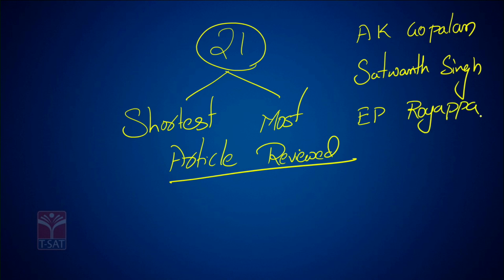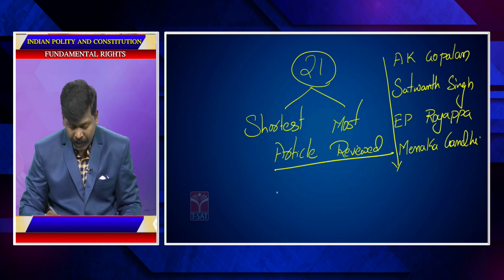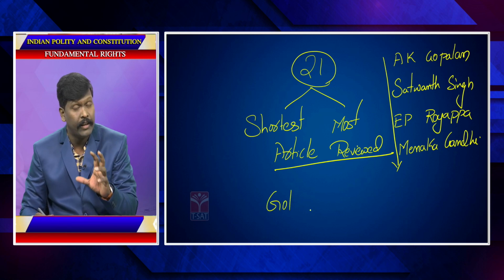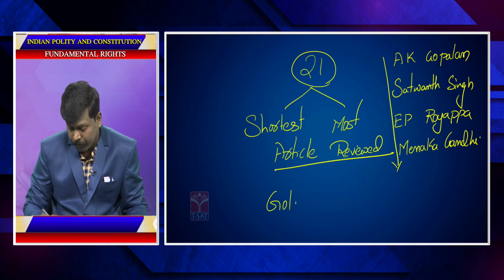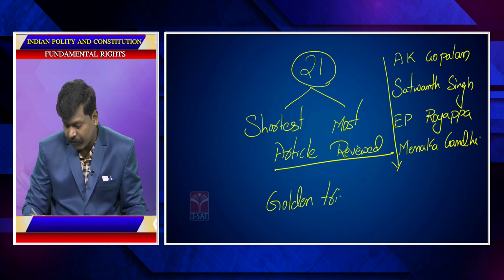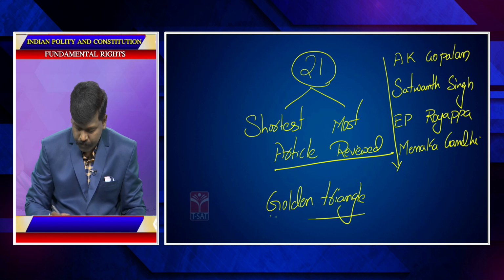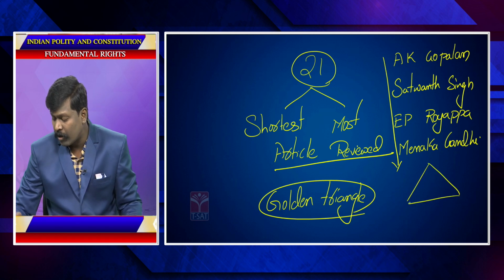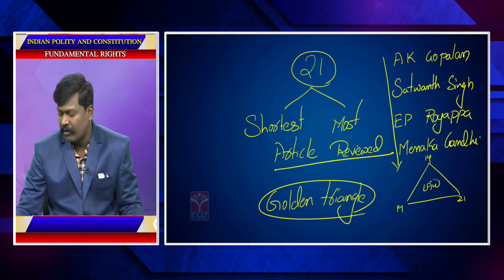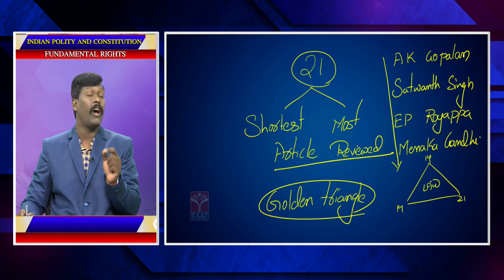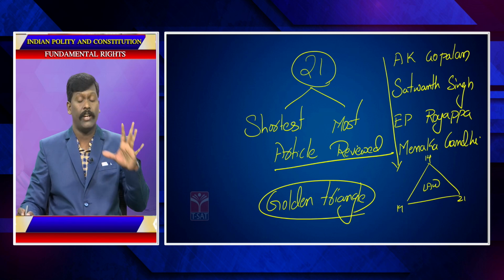Maneka Gandhi case. All these are directly linked to Article 21. It brought the golden triangle theory. The Supreme Court introduced this concept of golden triangle theory, according to which all the laws shall be aligned to Articles 14, 19, 21. If any law is against any of these articles, that law is declared invalid or unconstitutional.